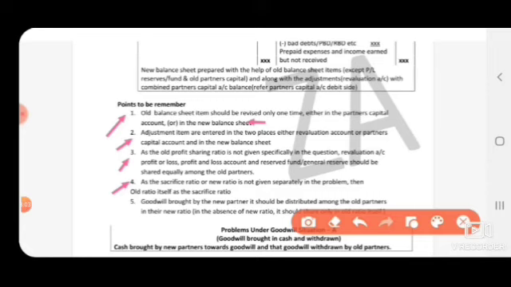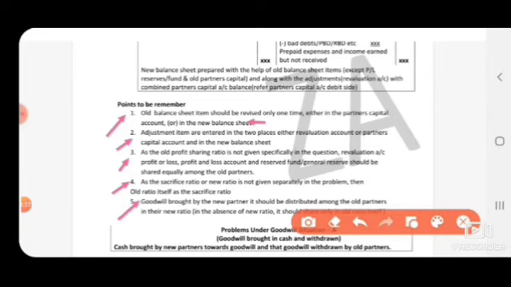then the old ratio itself is the sacrifice ratio. So it means if you don't get the sacrifice ratio in the question, to share the goodwill amount, you have to take the old ratio only. In the absence of the old ratio, the same goodwill you have to share equally among the old partners.